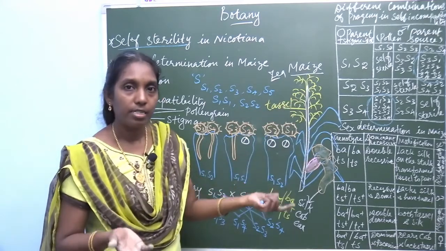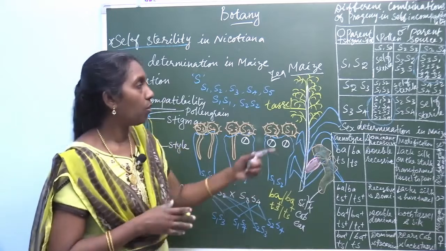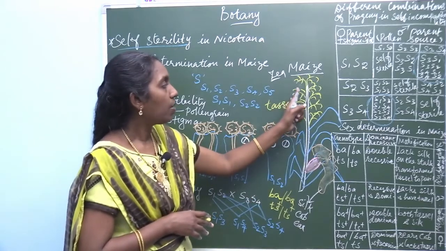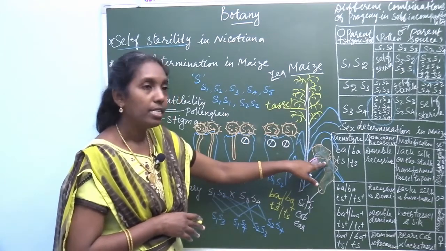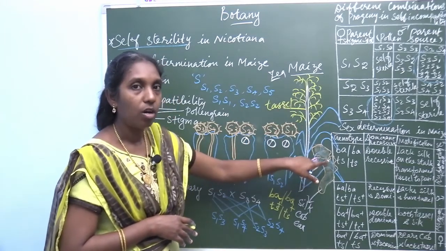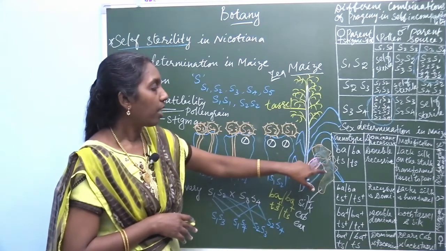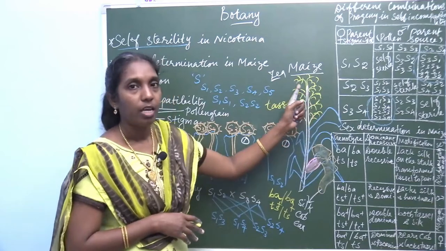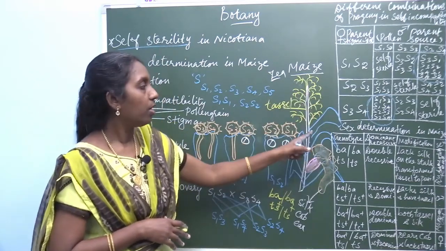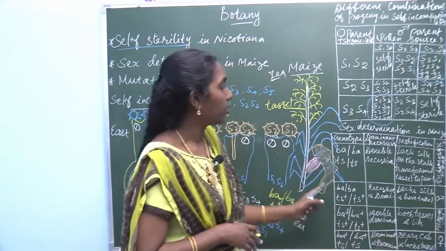So how is the sex determined? By the abortion of stamens in the silk, the ear or cob inflorescence. Likewise, the pistil aborts in the tassel. So, different combinations. Now look at this table column.